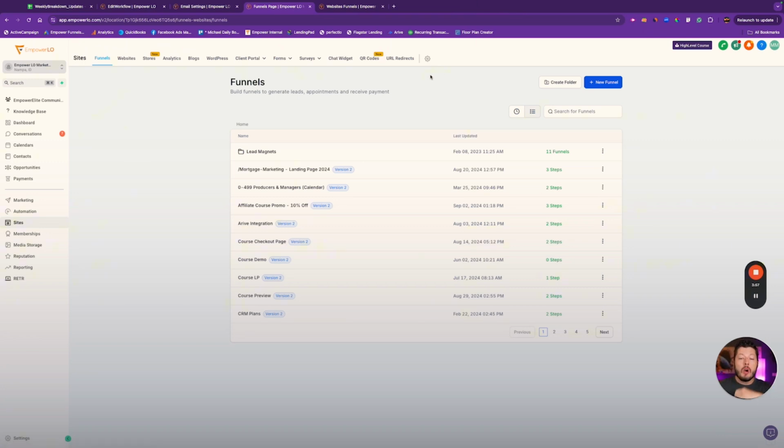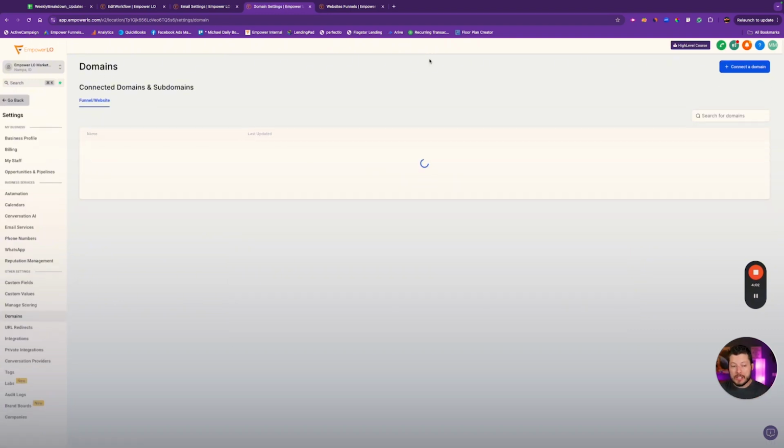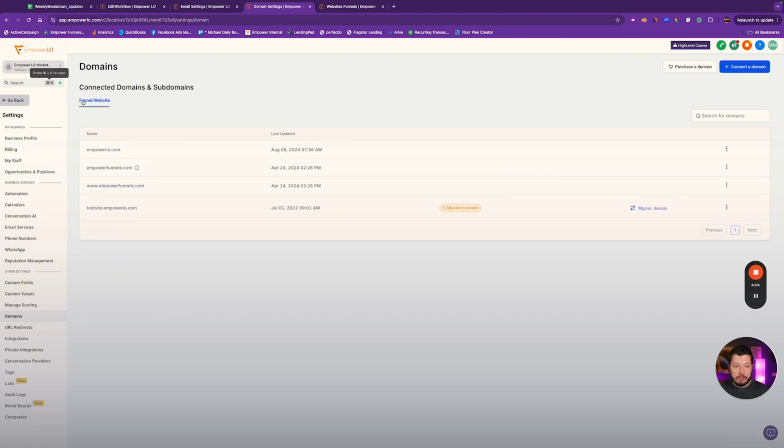So how do you do this? How do you take advantage of this? Well, first off, your agency has to enable this in the company settings. I'm going to show you where this is in your sub account, but if you haven't enabled it in the company settings at the agency level, you're not going to be able to see this.